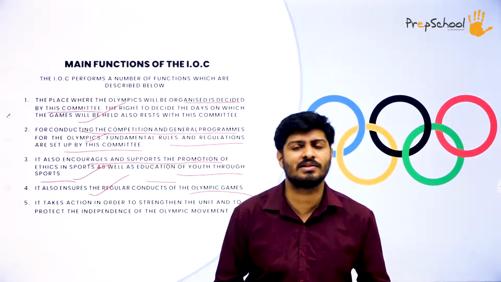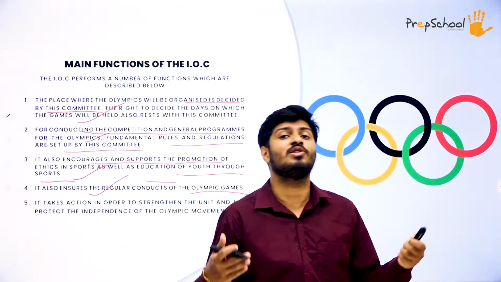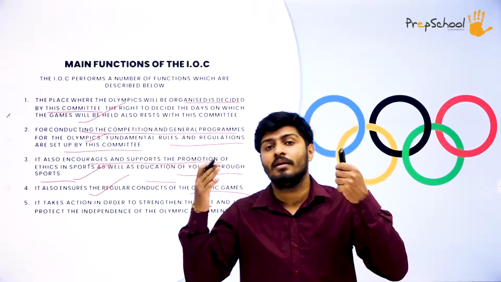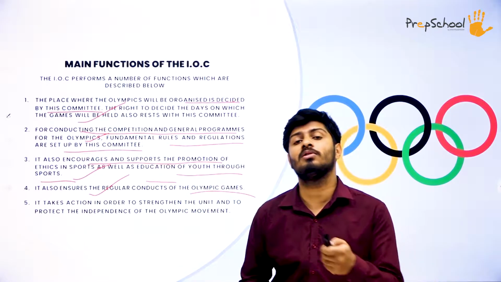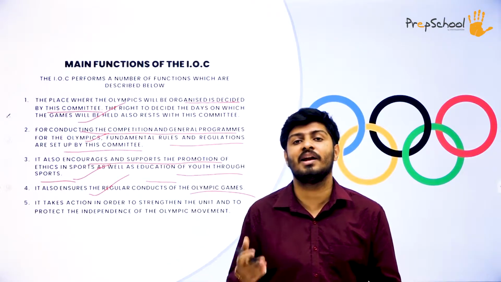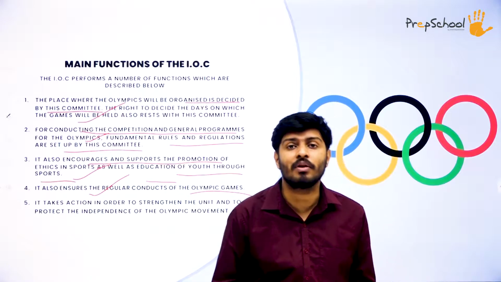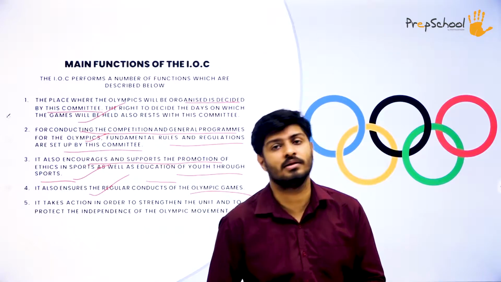We have different categories in Olympics, like the Winter Olympics and Summer Olympics. So different Olympics categories also we will have. The scheduling of that, the planning of that, the ensuring of whether it will happen or not, all those things will be taken care of by the International Olympic Committee. It's their duty to ensure that every 4 years Olympics takes place irrespective of different conditions.